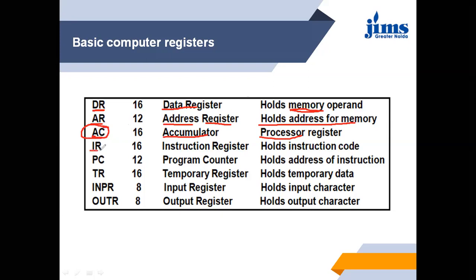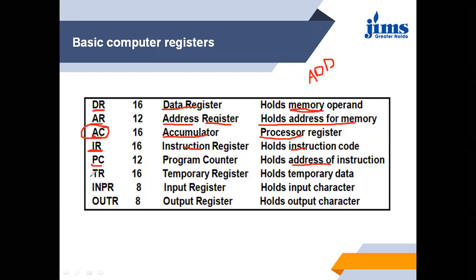This is IR, the instruction register. It holds the instruction code such as add, subtract, complement, like this operation. Now PC, the program counter, holds the address of instructions, that is, where the instructions are.